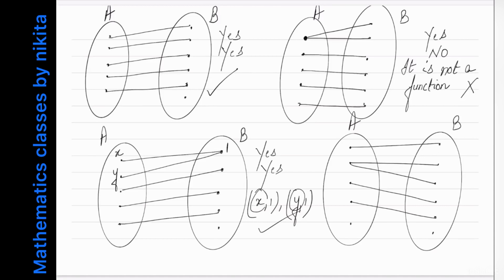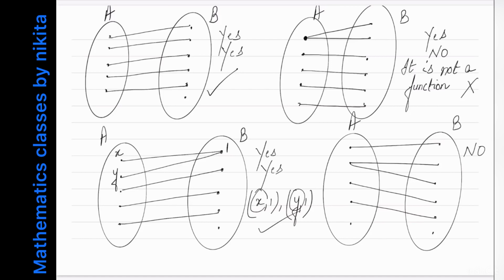Okay, now I'm asking you whether this relation is a function or not. Now this is not a function because it violates the first condition. The first condition says that every element of set A should have an image, but you can see that this element here is left out, so it does not have an image. So I will say that the first condition is not satisfied.